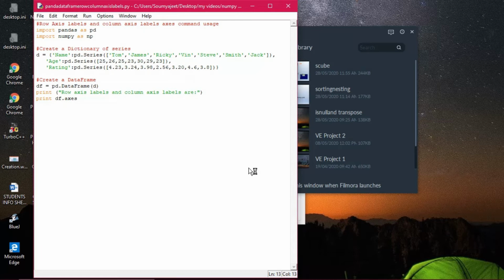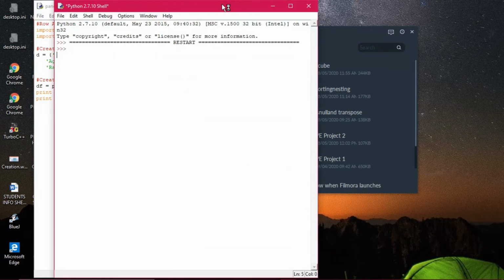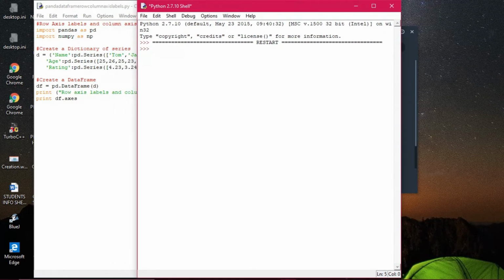Now see, there are three series in the dictionary: one is called name, another is called age, another is called rating. However, you can change the column headings and series by taking some different values, or you may add one more. One more I have taken here, 3, and you can add one more also. That is not a problem.